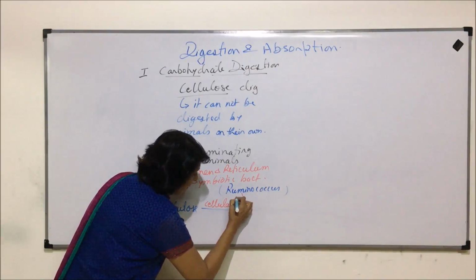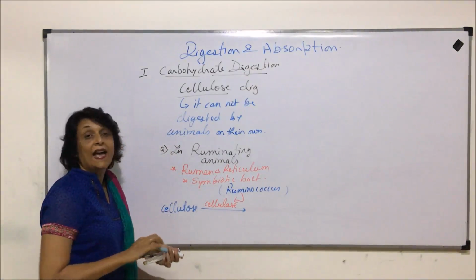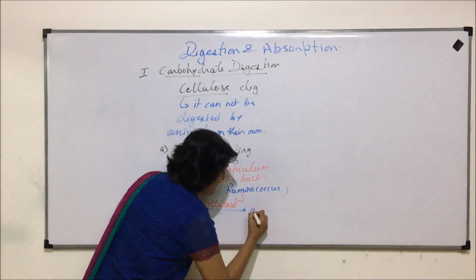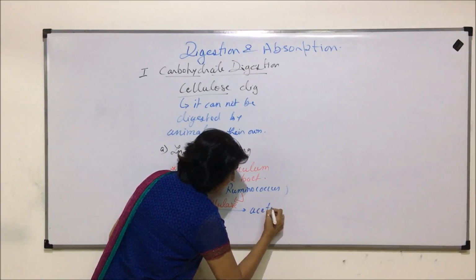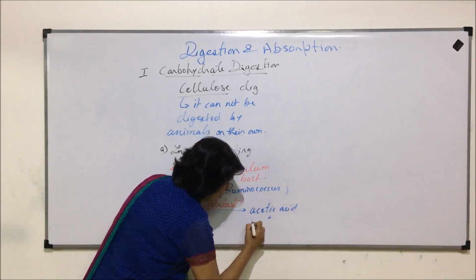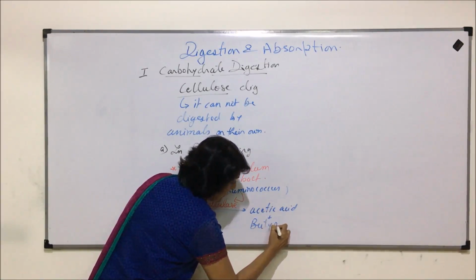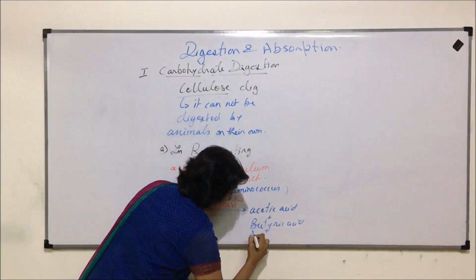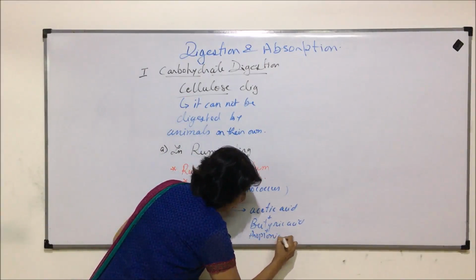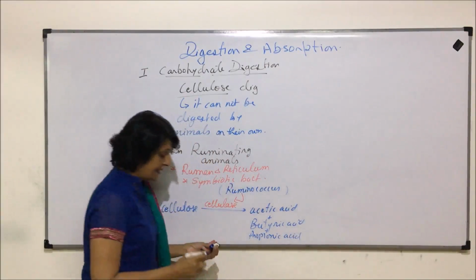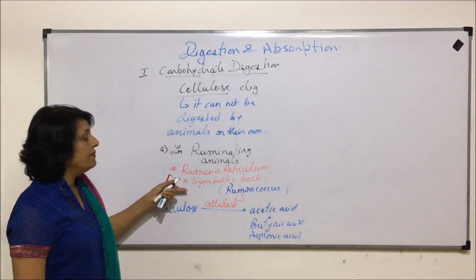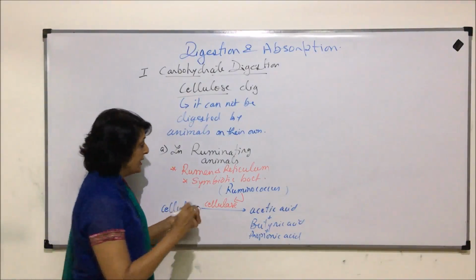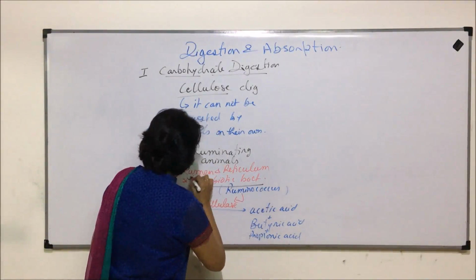cellulase, which is secreted by these kind of bacteria, and this cellulose is digested into acids like acetic acid, butyric acid and propionic acid. And then these acids get absorbed. So in these animals, cellulose digestion is helped by these symbiotic bacteria.